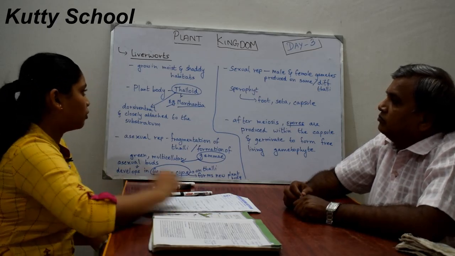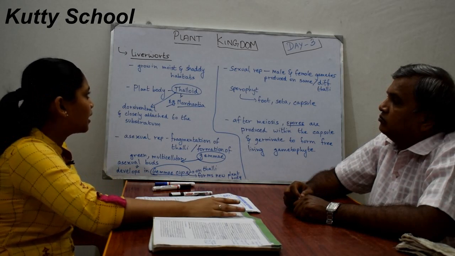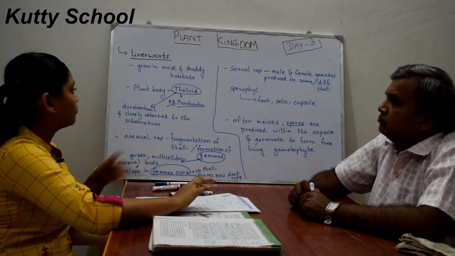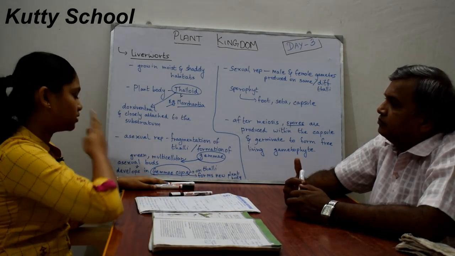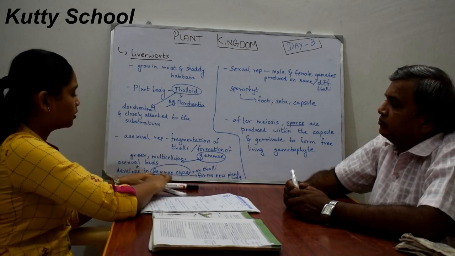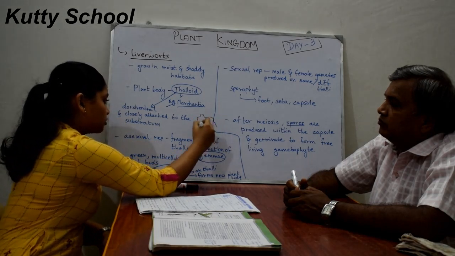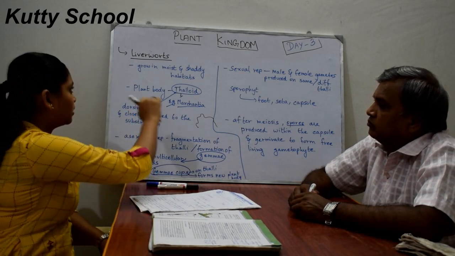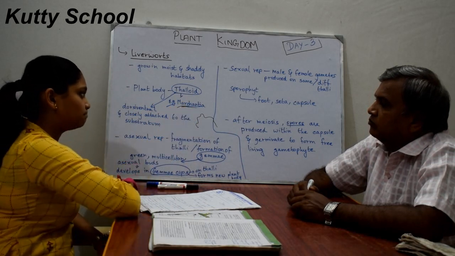These grow in moist and shady habitats, which is a general characteristic of all bryophytes. These liverworts have a plant body made of thalloid. Thalloid is a structure called thalli, which we have generally seen in the general characters. It will be like this. This structure is called thalloid. One example of liverworts is Marchantia.